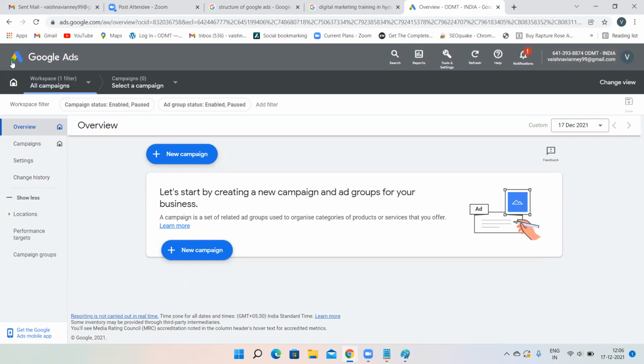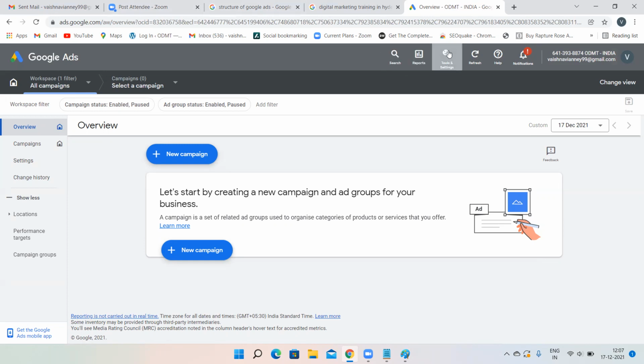Now, one more thing. Suppose you want to give Google Ads account access to somebody else. Assume you have an employee and you want your employee to run your ads for you. What do you have to do? You cannot give your Gmail ID and password to him, right? Nobody will give their Gmail ID and password. So there is an option called access. How do you give access to a particular person, maybe your friend or a client or your employee, whoever it is?